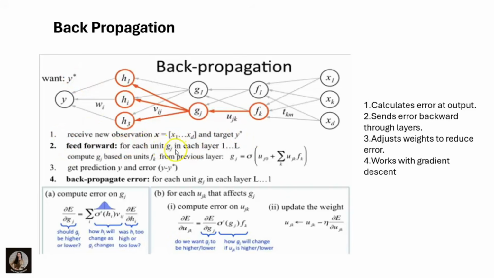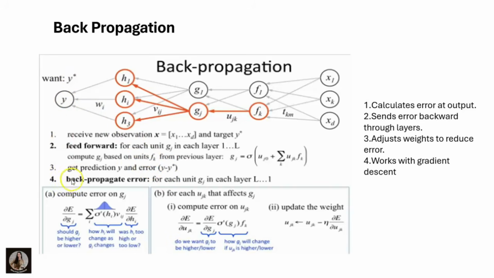For each unit g in each layer 1 to L, compute g based on the units of f from the previous layer. From the previous layer, we have to compute g from the units of f. g is equal to sigma of u plus summation of u jk f of k. This is the important step that you have to write down. After that, the next step is get the prediction y and the error is y minus y star. Here the prediction is y and error is y minus y star.